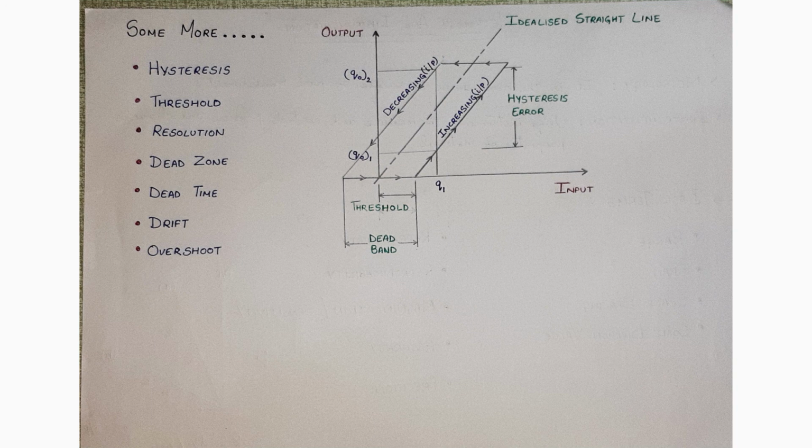Drift. Drift is the undesired gradual departure of the instrument output over a period of time that is unrelated to changes in input, operating condition, or load. To understand drift more clearly, let's take an example of a thermometer.